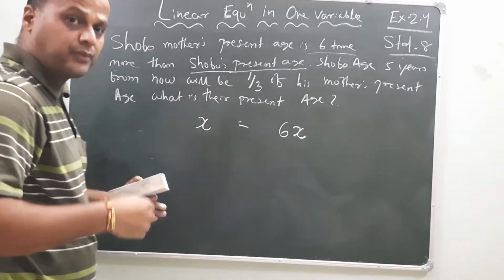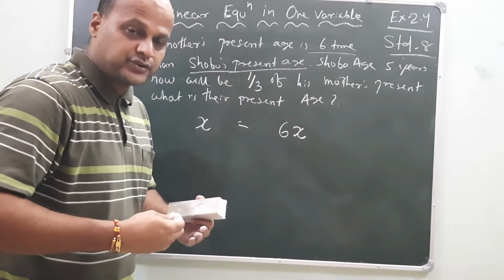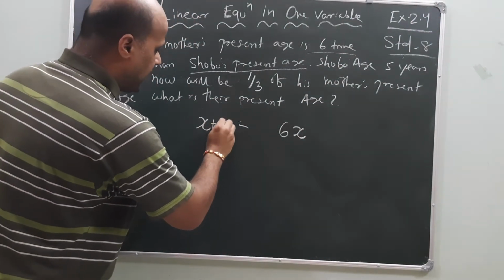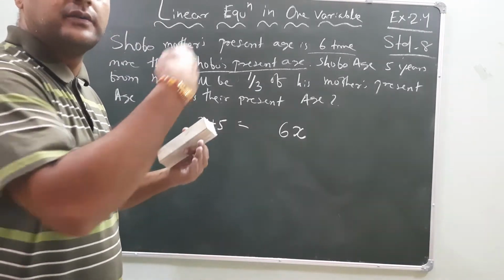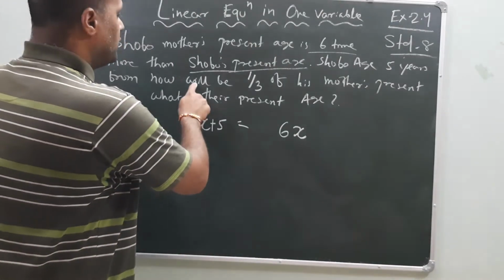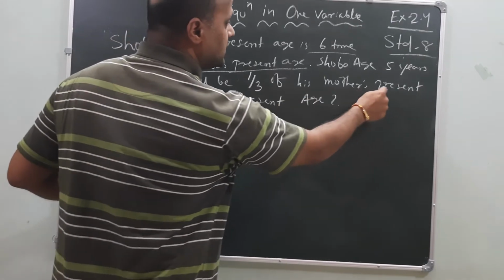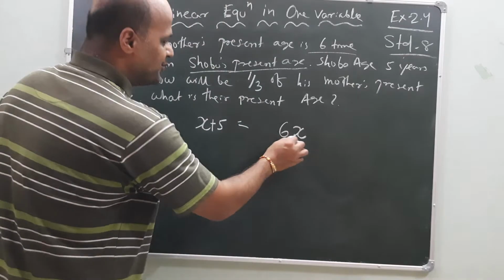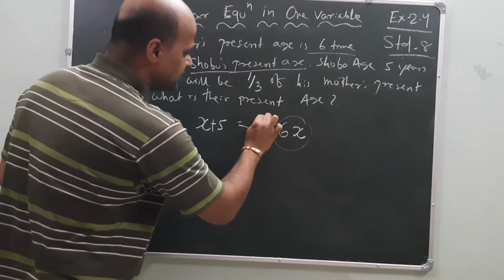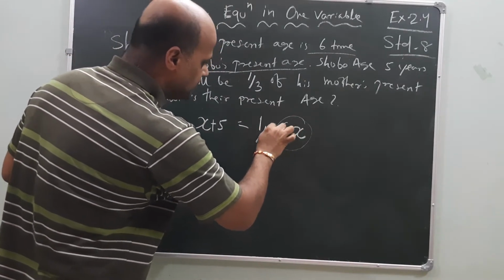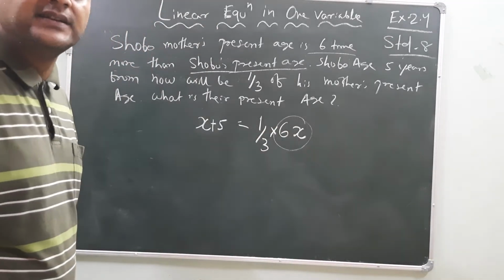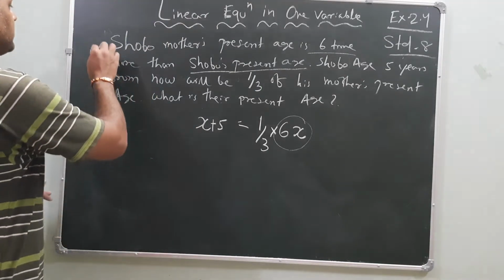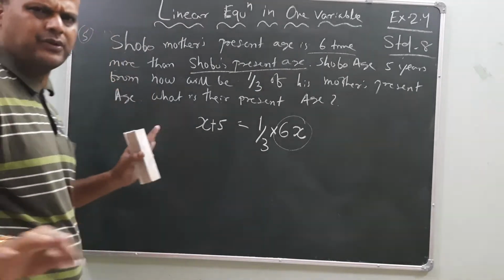5 years from now means from the present to the future, which means it is added. 5 years from now will be 1/3 of his mother's present age. 1/3 of his mother's present age means, mother's present age is this much, then 1/3 of 6x. First read the statement carefully. Maybe it is number 5 or 6, whatever it will be, now you just find out.